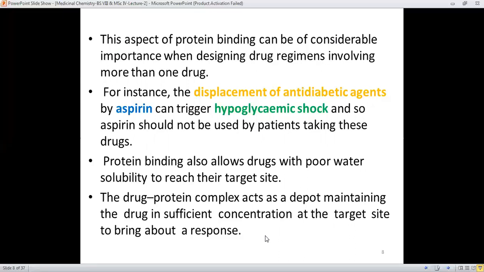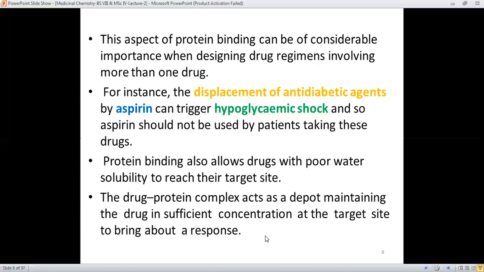For instance, the displacement of an anti-diabetic agent by aspirin can trigger hypoglycemic shock. It means that if a patient is taking an anti-diabetic drug, the drug which is administered in case of diabetes mellitus, and is also taking aspirin, then this aspirin can definitely result in hypoglycemic shock.